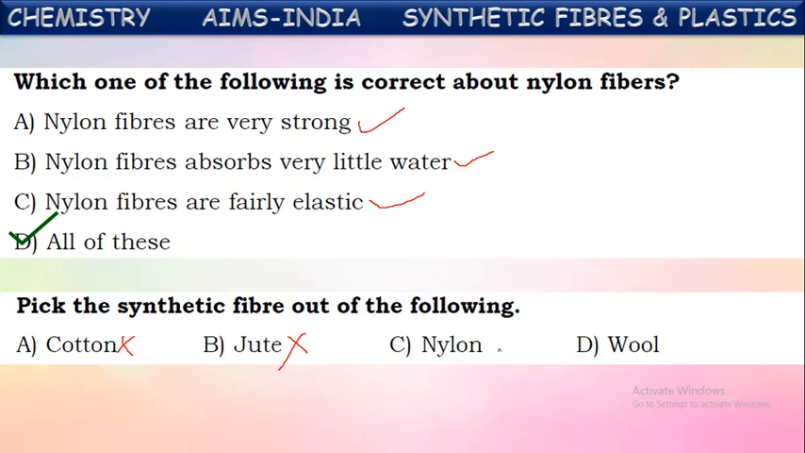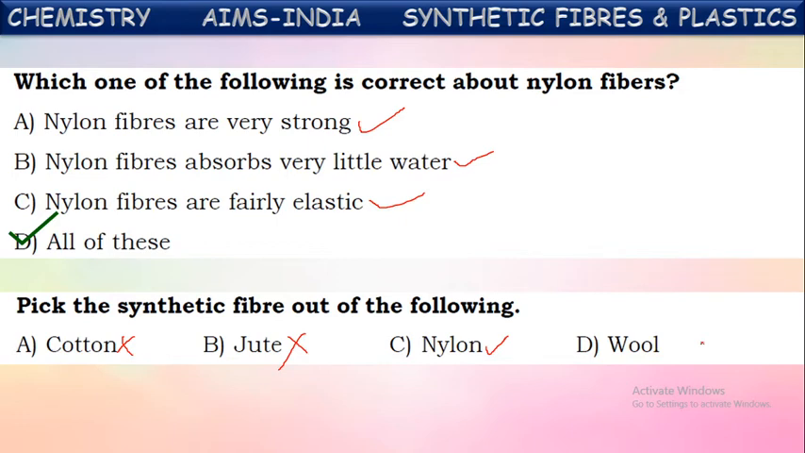Next, nylon. Nylon is one of the synthetic fibers. It is a synthetic fiber. It is a man-made fiber. What is the last one here? Wool. Wool is also a natural fiber because it is obtained from the hair of certain animals like sheep, camel and yak.